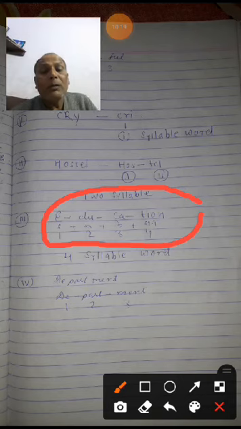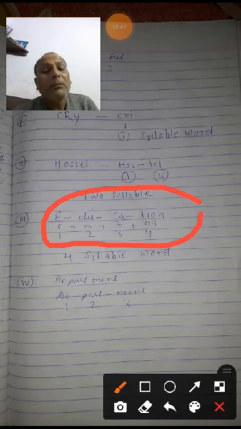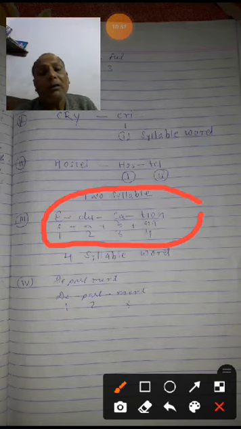Okay, now you see the 3 syllable word also, department: de 1, part 2, and ment 3. So de has a C and a V, that is, C means consonant, V means vowel. Part has been divided into p consonant and a vowel. Ment, m consonant and e vowel. So it also has 3 parts, department. So it is a 3 syllable word.